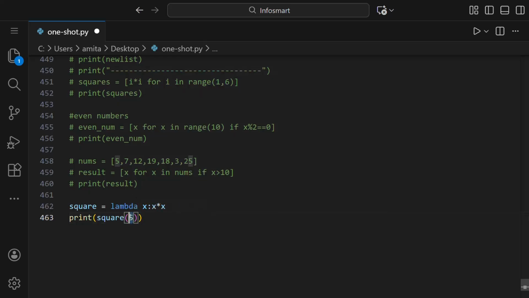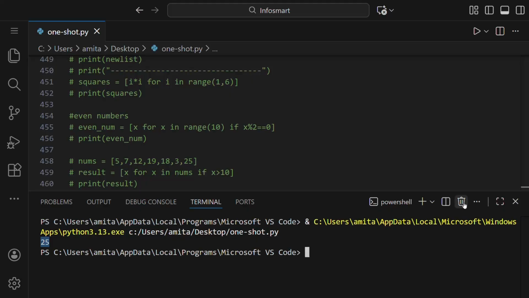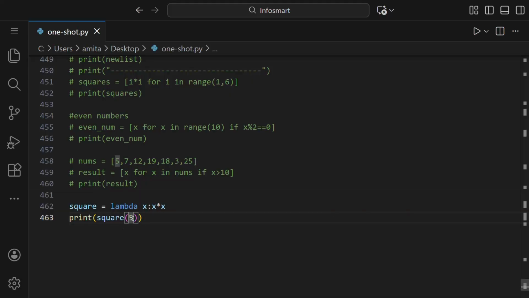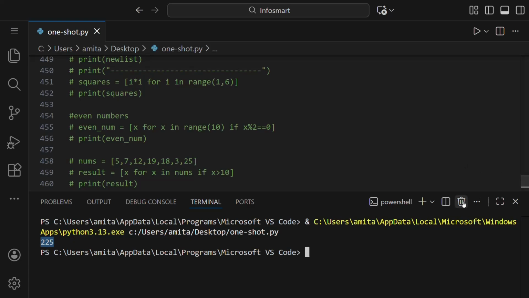So this means that 5 is x. So 5, colon, it's 5 times 5, which is 25. So we'll get 25 here. If we say this is 15, then we should get 225, like see here.